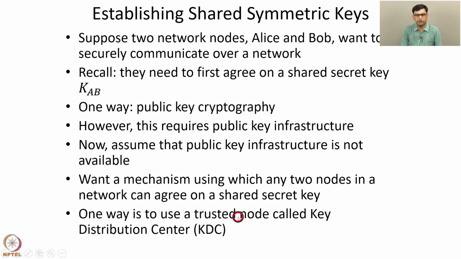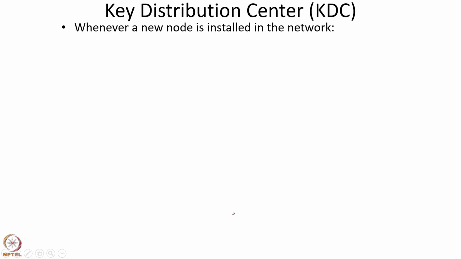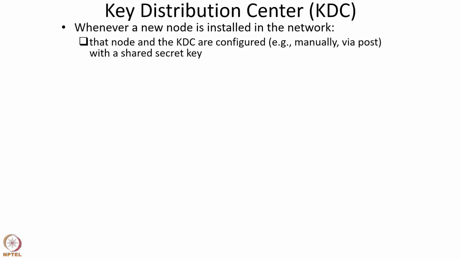So, this key distribution center is an entity that is present inside a network, such as a local area network, which facilitates secure communication among the nodes of that network. Whenever a new node is installed in the network, the new node and the KDC are configured with a shared secret key.